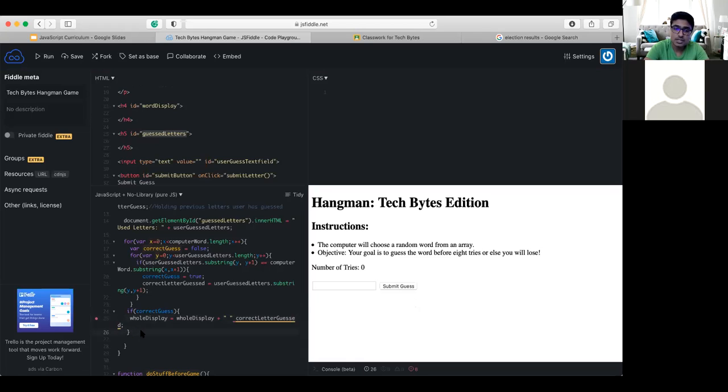And then guys, if the user did not make a correct guess, then we can use else and just set whole display equal to our display plus just a little blank space and then an underscore mark. This representing that, say I guess the letter A, there's for sure other letters in the word football, right? So those other letters besides the letter A are still going to have that underscore representing a blank space.